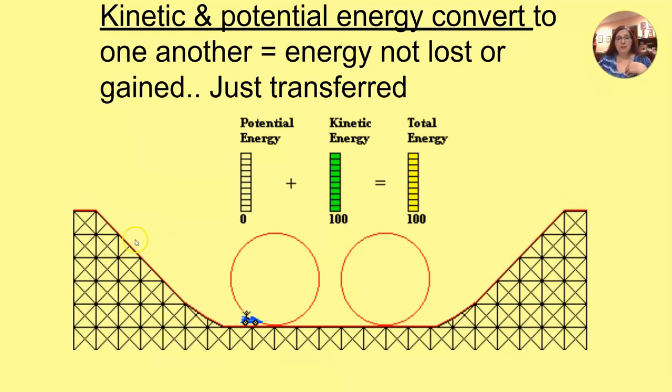So when we're up here, we've got a whole bunch of potential energy. But when we're down here, it's all kinetic. And then as we go through the loop, it goes up to potential and then down again, but it doesn't go all the way up. When we're up here at the top of this loop, we're at 80% potential energy, 20% kinetic energy. So it's fluctuating a whole lot. Where is the kinetic energy maximized? Well, that's here at the lowest part of our track, and our potential energy is maximized up at the highest part of our track.